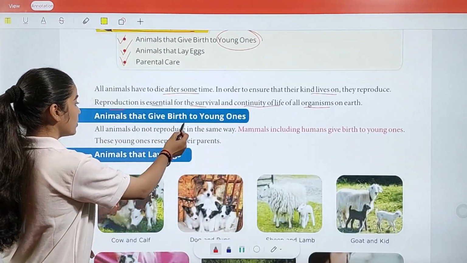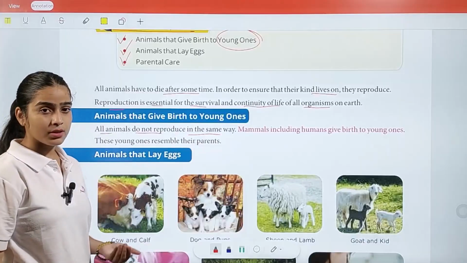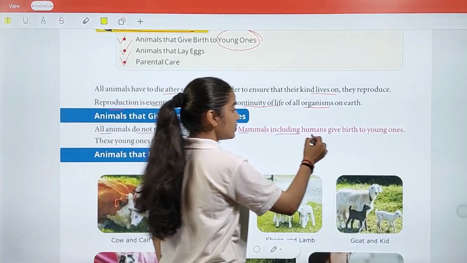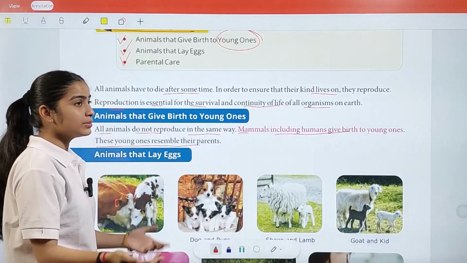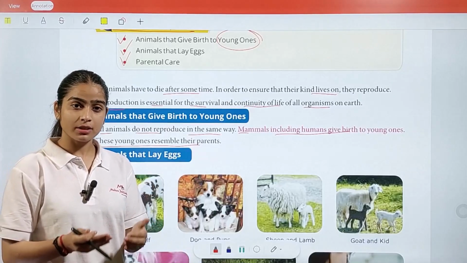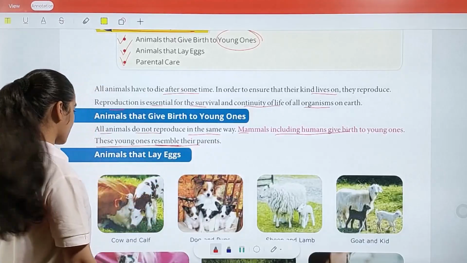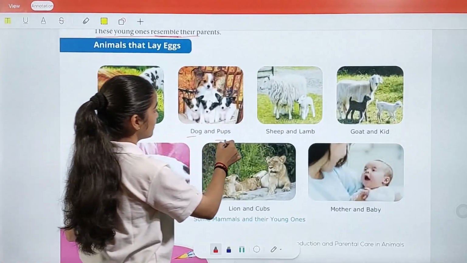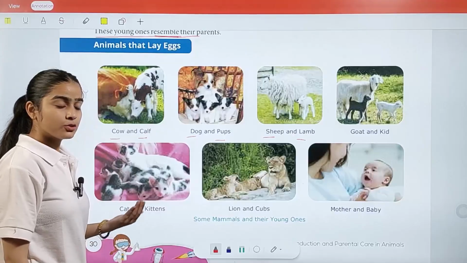Now, animals that give birth to young ones. All animals do not reproduce in the same way, as we already know that some animals lay eggs and some do not. Mammals, including humans, give birth to young ones, and these young ones resemble their parents. Resemble their parents means that your face and your mother's and father's faces look like each other. Examples we have are cow and calf, dog and pup, sheep and lamb, goat and kid. These are the animals that give birth to young ones.